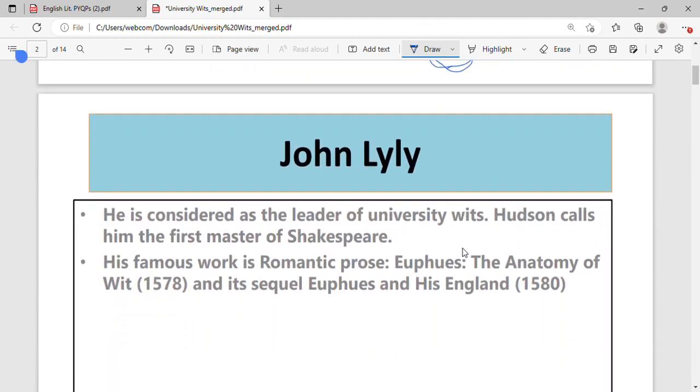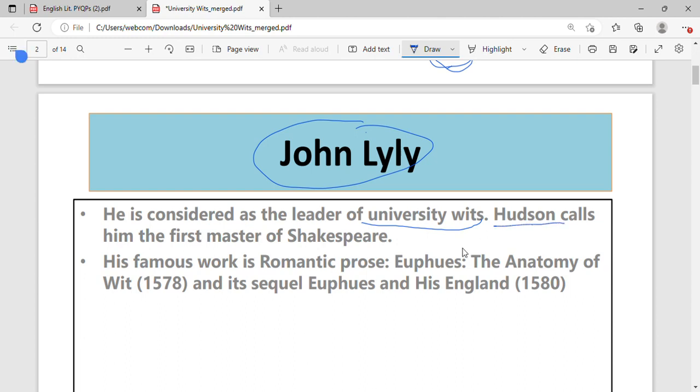Okay, so here we have John Lyly. John Lyly is called the master and the head of the University Wits. That's the reason we put him in front, in the first place. Hudson, the author of the book History of British Literature, says that he is a master of Shakespeare.